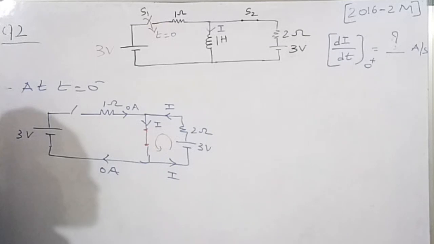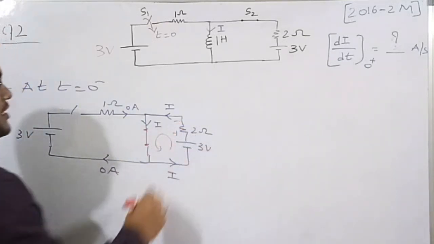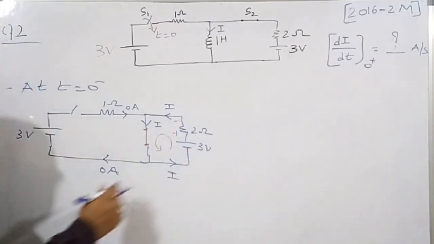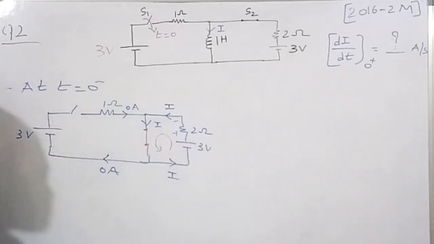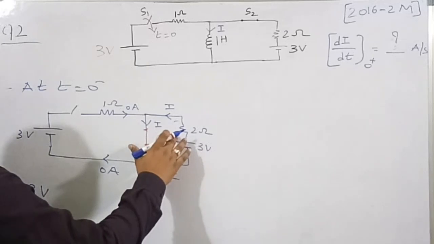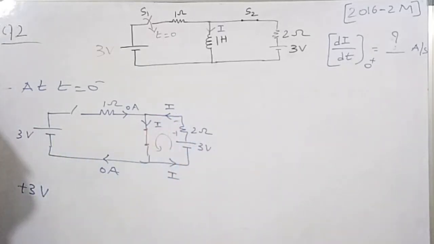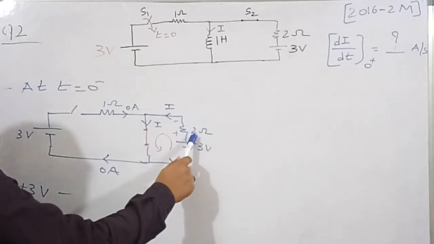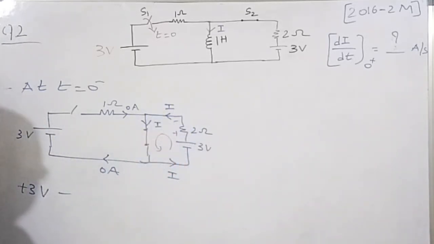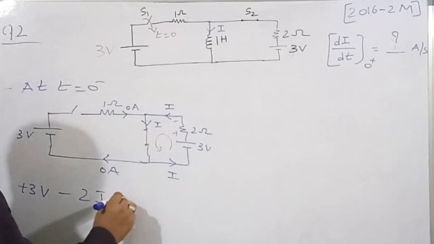The current always goes from higher potential to lower potential. After writing the KVL I am going from negative to positive, so there is a rising potential of plus 3 volt, and similarly I am going from plus to minus, so there is a decreasing potential. So I am going to write it as negative, and the voltage is 2 into I because current into resistor. Therefore 3 minus 2 into I is equal to 0.